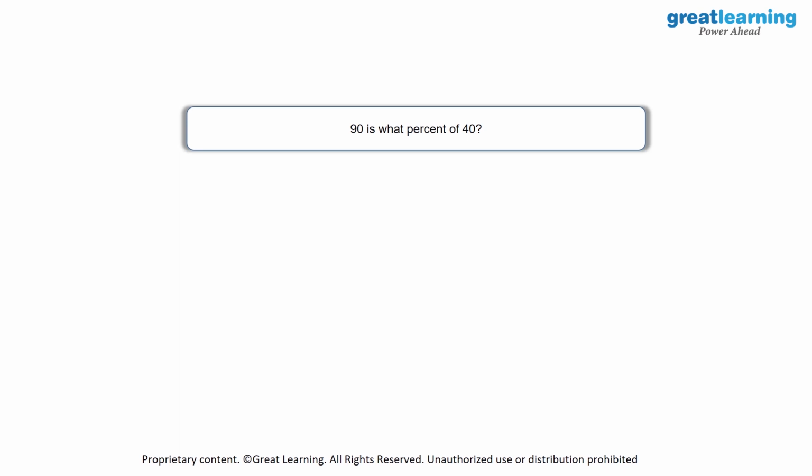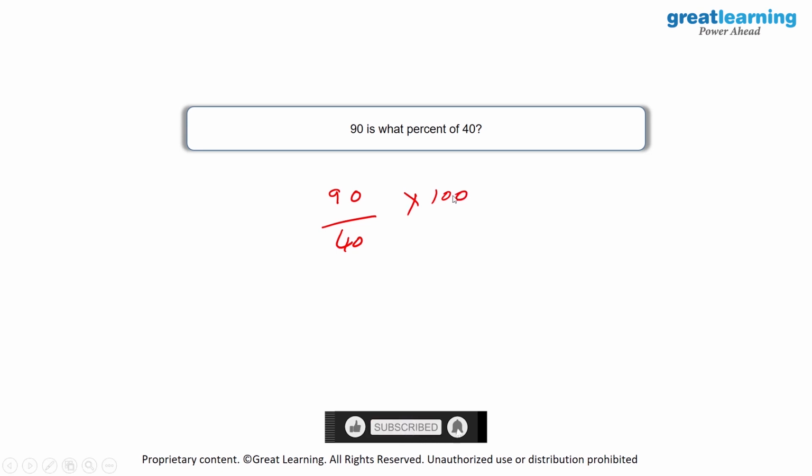Then we have our next question over here. 90 is what percent of 40? So here what we can do is, we can just write down 90 upon 40 into 100. So 90 is what percentage of 40? 40 will be your base and 90 is what you're trying to find out. So 90 will be in the numerator, 40 will be in the denominator, and when you multiply it with 100, you will get the result.